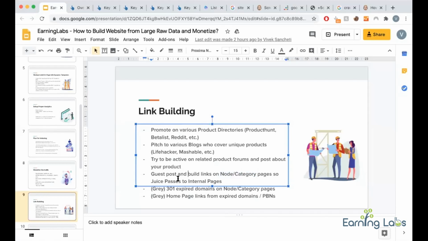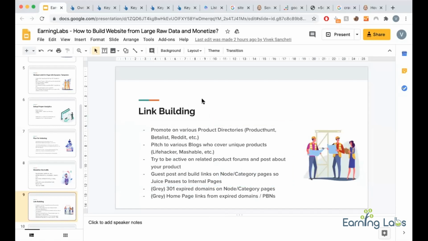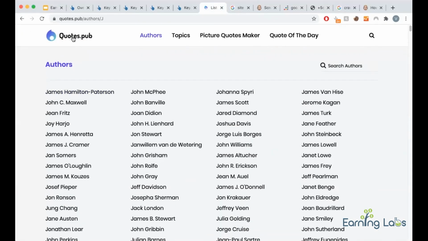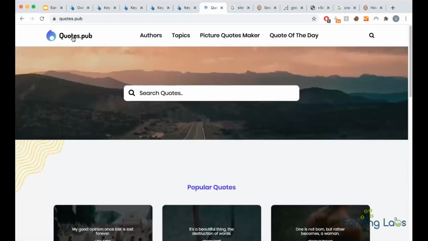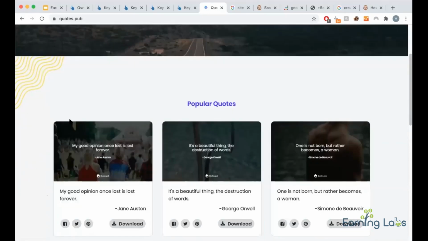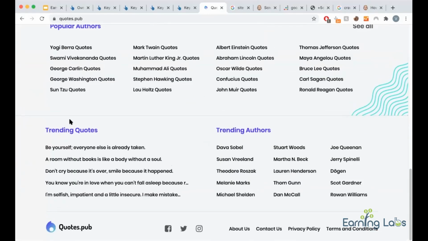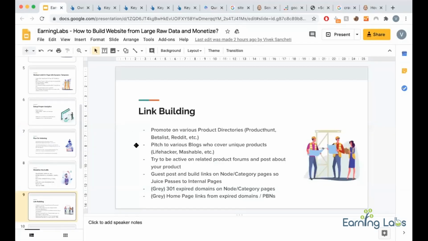There are various things you should do once you build your site. Put it on Product Hunt, BetaList, Reddit, etc. You need to find related forums, try to be active there, and post about your site there. You can also ping journalists at Lifehacker, Mashable. They are always ready to cover interesting projects. So have good design and a good overview. When you have good design, these journalists love to link when they see it. So you need to build a linkable, link-attracting property. Okay, so this is about basic white hat. You can do guest posting, forum posting on node pages.